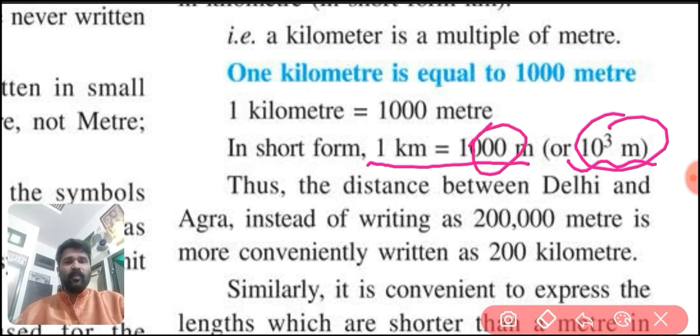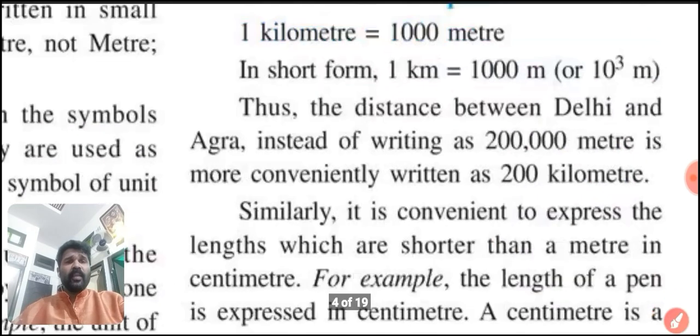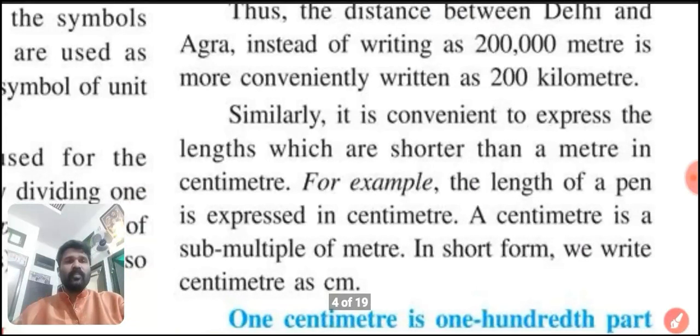The 3 zeros we are writing, easily we can understand that it is a multiple of 3. Always we are writing like that only. Thus, the distance between Delhi and Agra, instead of writing as 200,000 meter, is more conveniently written as 200 kilometer. 200 kilometer very easily we can say, than saying 200,000 meter.